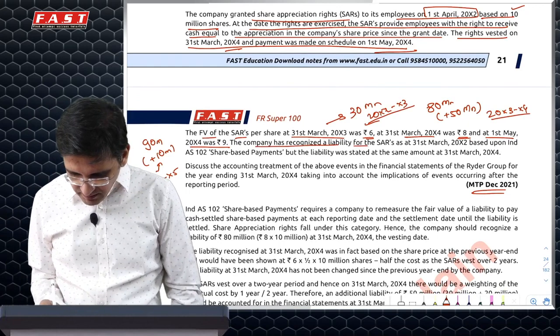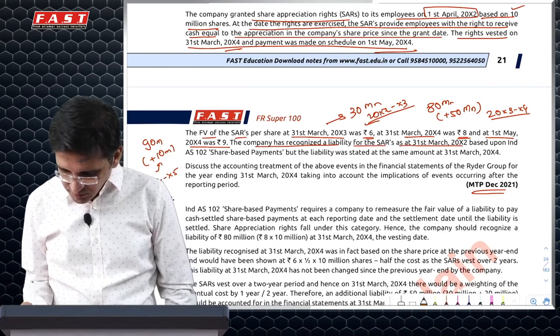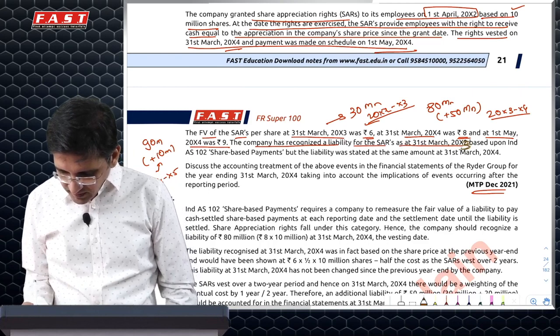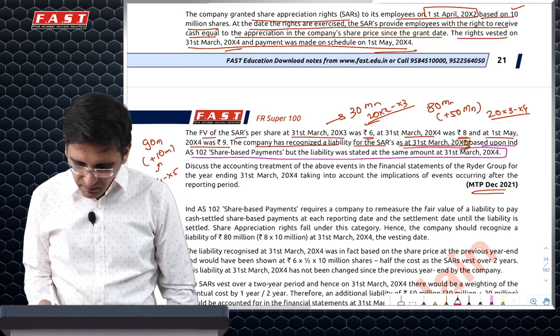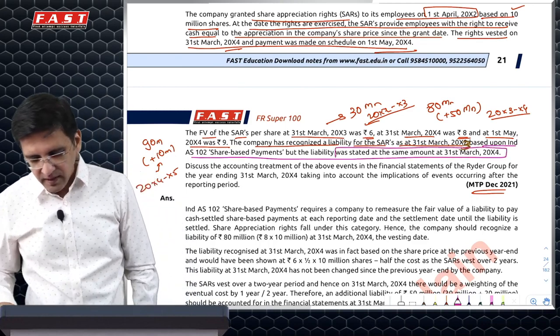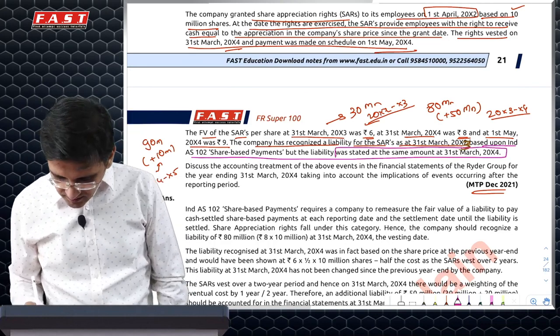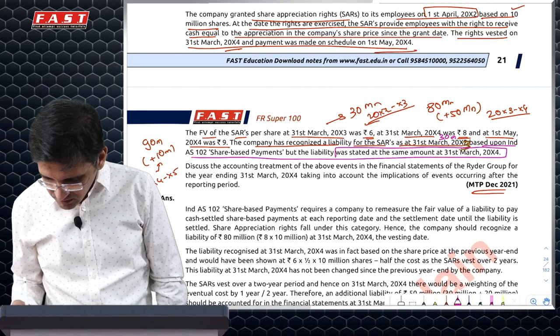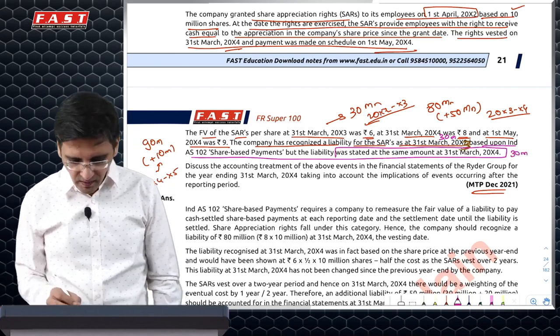The company has recognized the liability for SAR on 31st March 2003. This is not correct; this should be 30. ICI needs to correct it based on Ind AS 102, but it was stated at the same amount at 31st March 2004. So that means they had stated it at 30 million, here also they had recognized 30, so we'll say 50 additional you'll have to recognize.